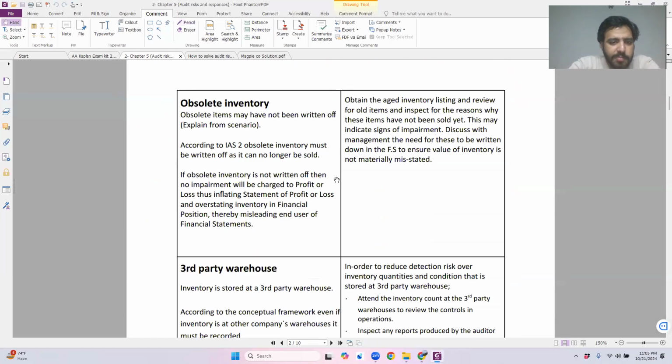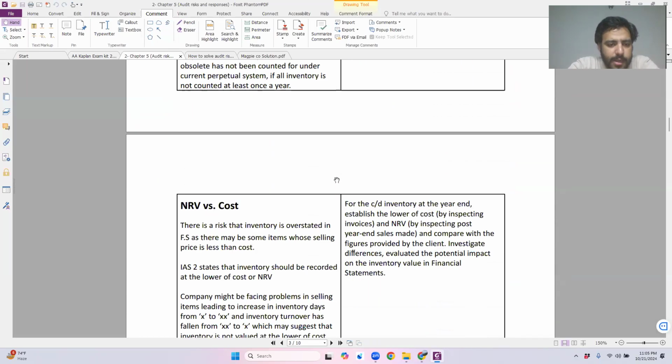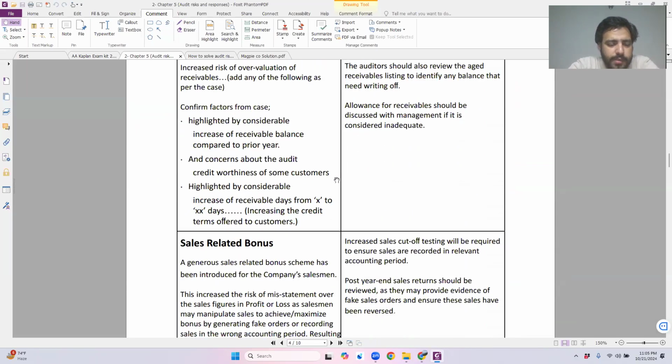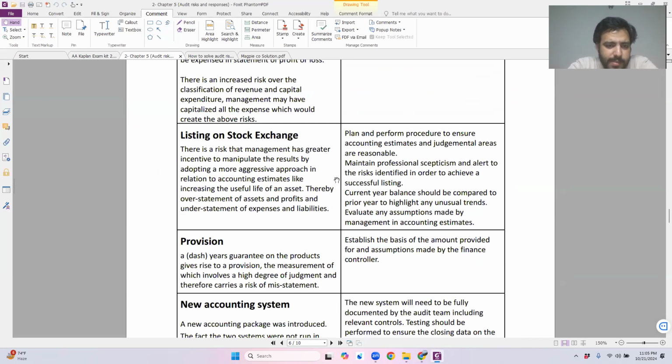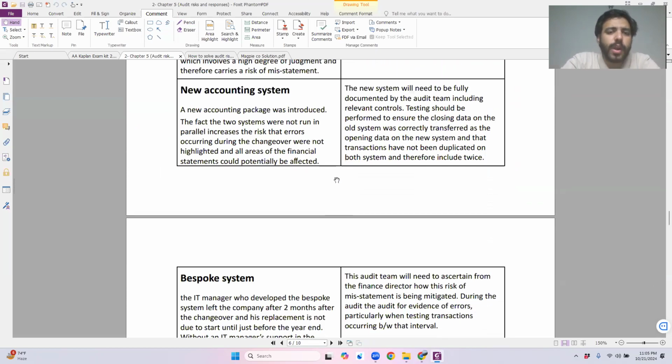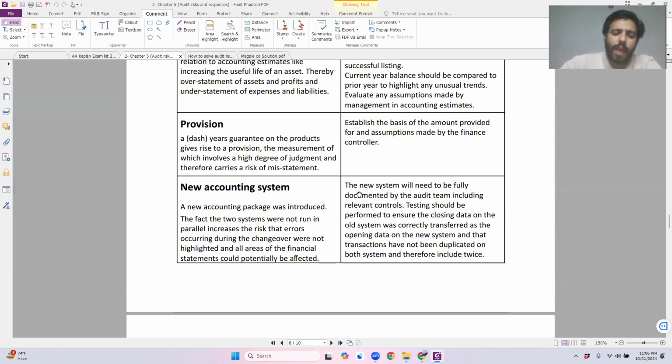Let's check it out. Obsolete inventory, NRB, cost up to date, receivable, that's one extra thing. Profit related bonus, development expense, revenue, listing on stock exchange, new accounting system. Great. I've already explained this part. I didn't need to explain this part.